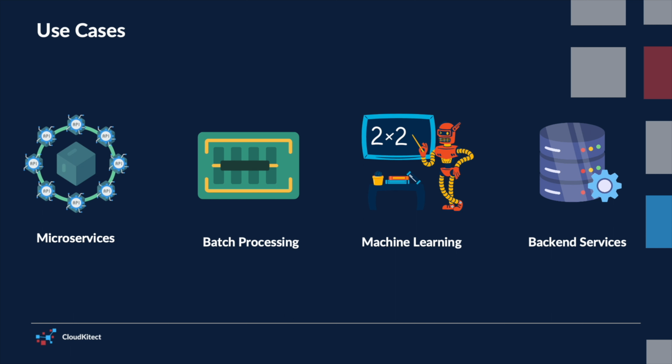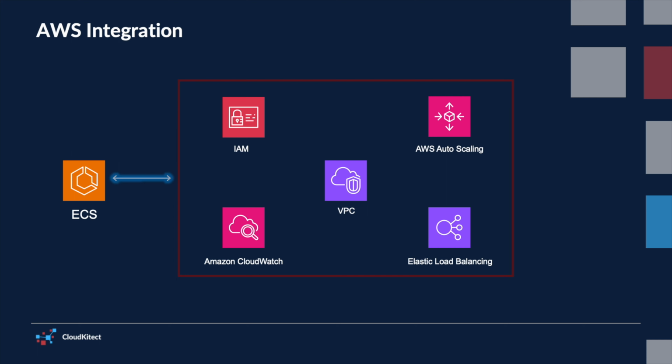It offers a way to abstract the server layer, allowing developers to focus on the application development rather than the underlying infrastructure. ECS is deeply integrated with AWS services such as Elastic Load Balancing, VPC, IAM, and Amazon CloudWatch, providing a complete solution for running enterprise-grade applications in the cloud.